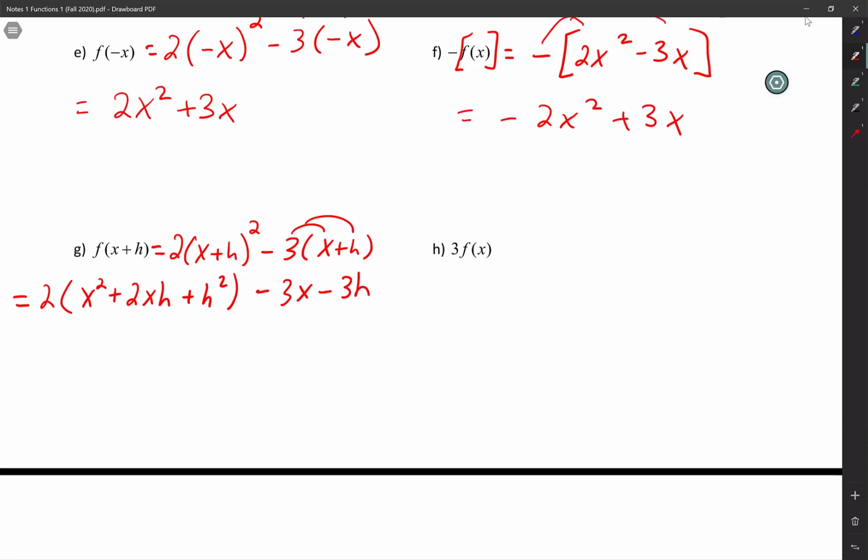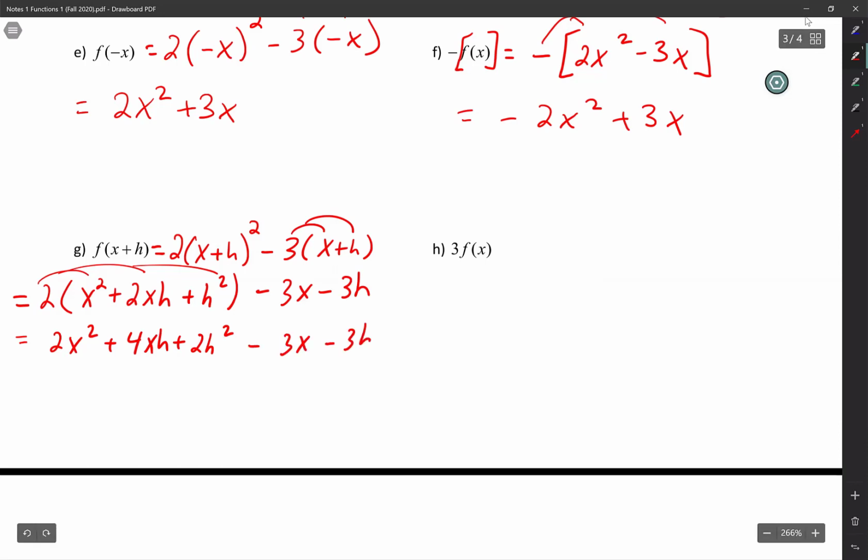Okay, so now we're ready. Distribute the 2. So you're going to have 2x squared plus 4xh plus 2h squared. And then you still have that minus 3x, minus 3h. Let's see, does anything combine? I do not see anything that combines, guys. So there it is, leave it alone.